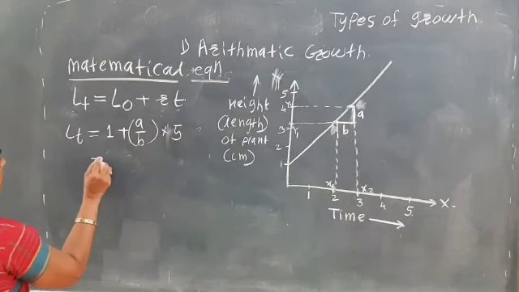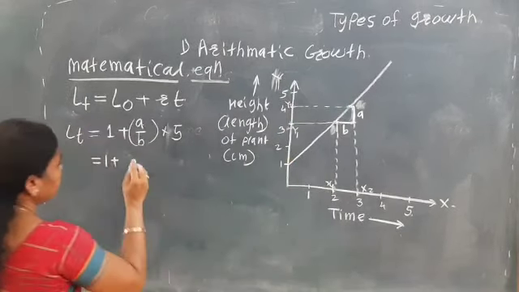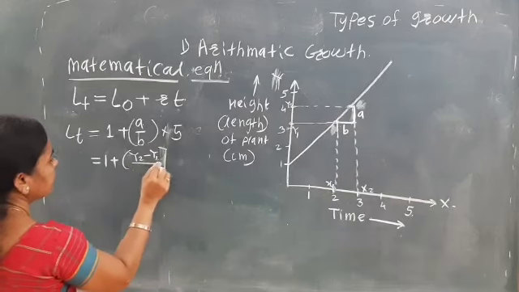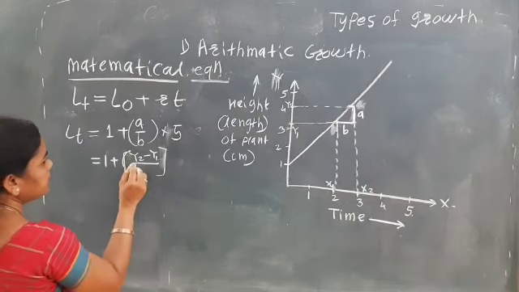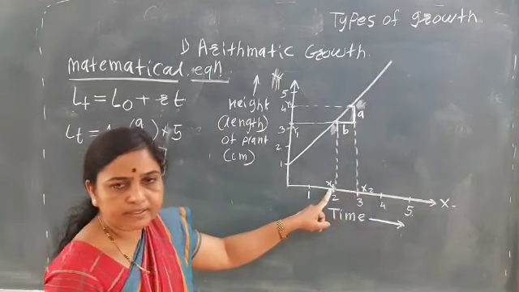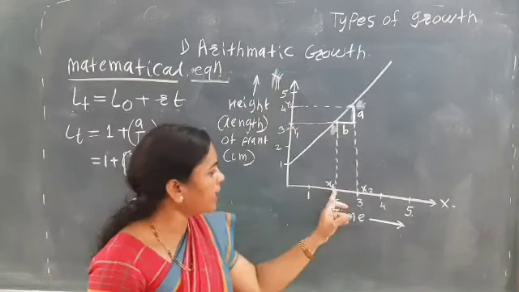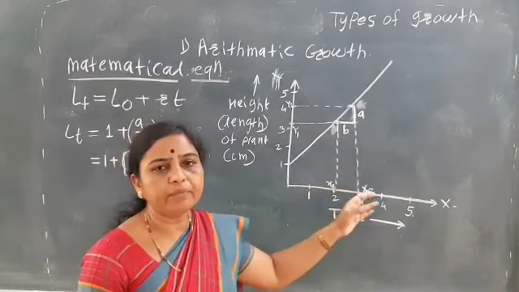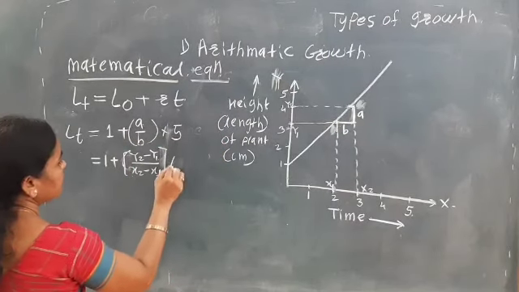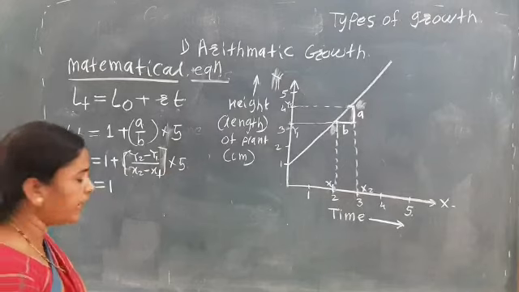See how it can be calculated: 1 plus A, where A is y2 minus y1, while B is x2 minus x1. This difference tells how much the height or length has increased, and this difference is at the time interval, after how many hours. So here it is the growth rate. Multiply by 5.